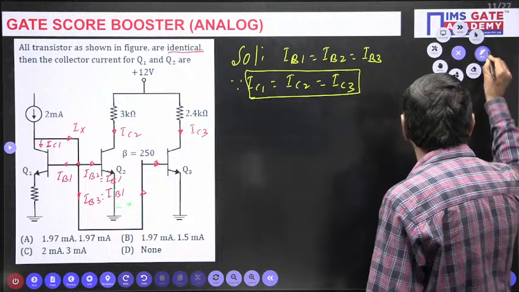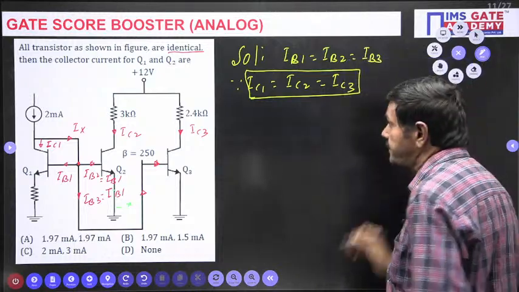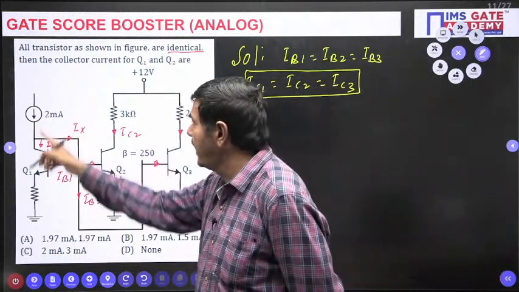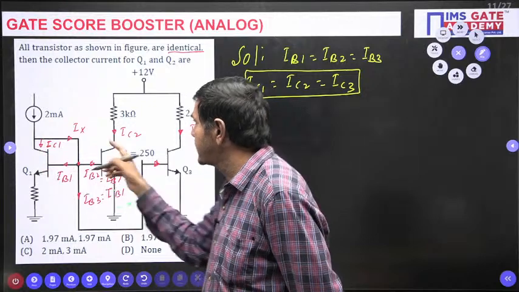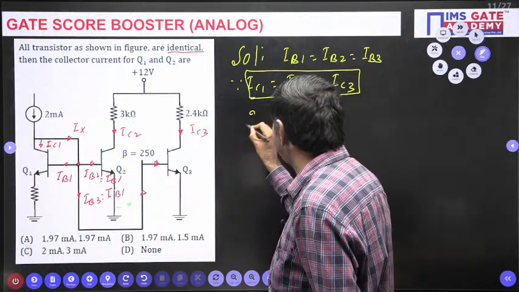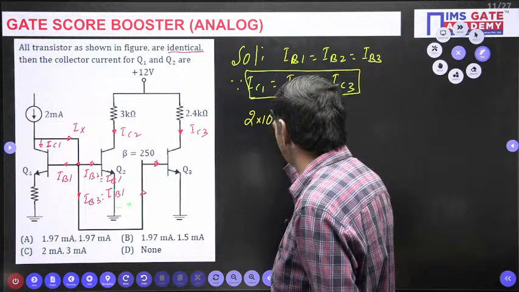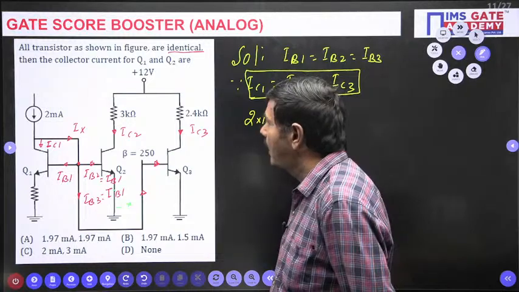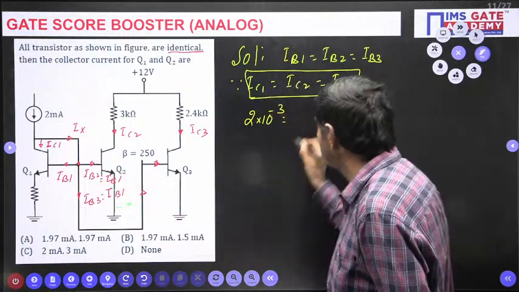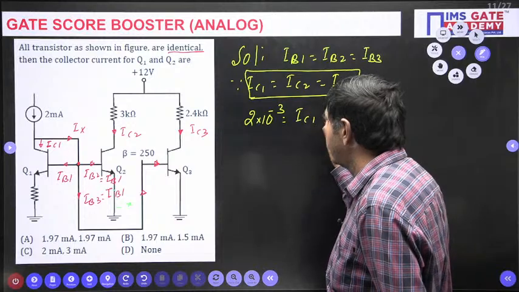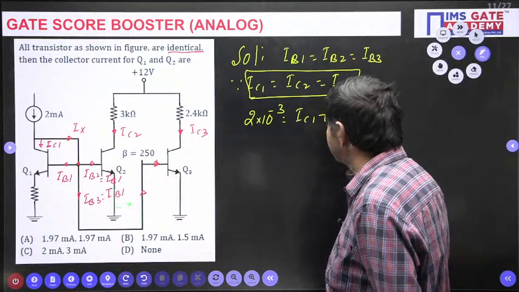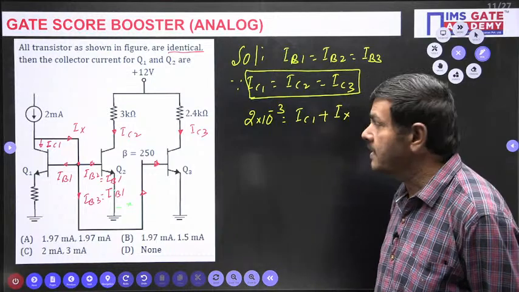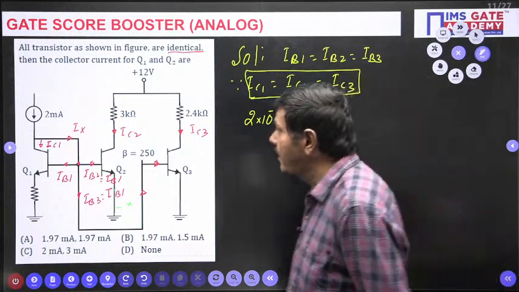Now I will do the question like this. These 2 milliamperes of current is divided here as IC1 plus IX. What is IX, I ask?